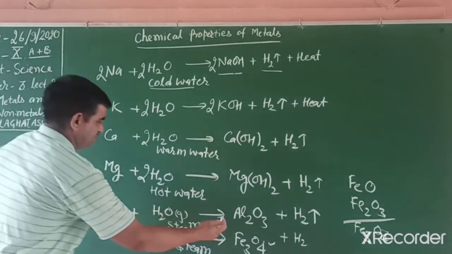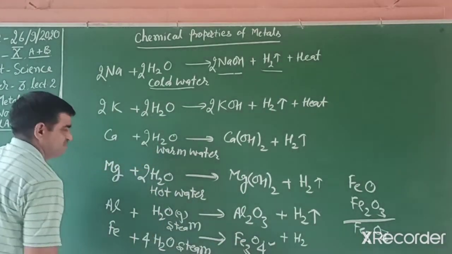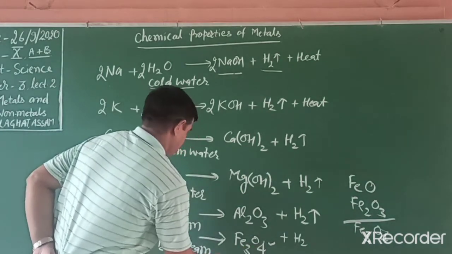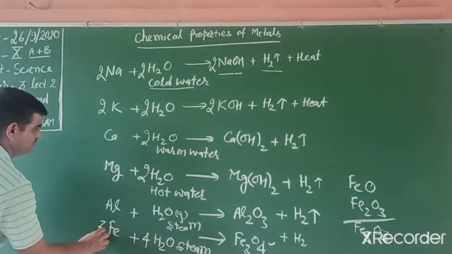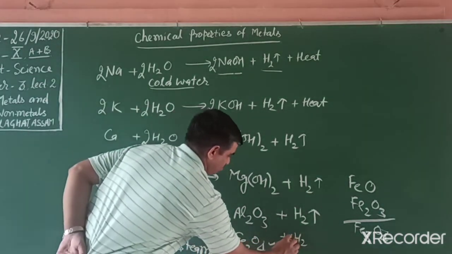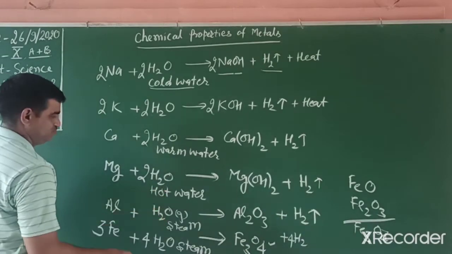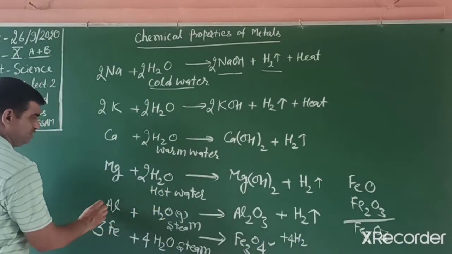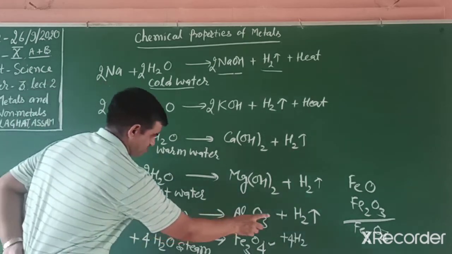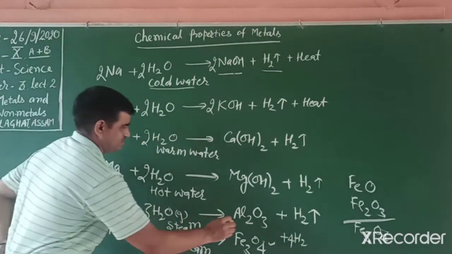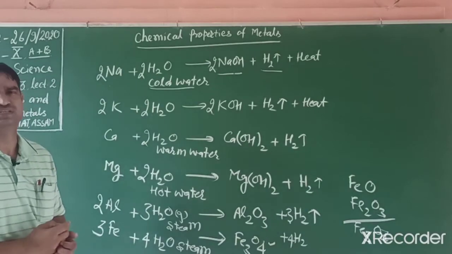Now we balance these reactions. Iron is 4, so we write 4 here. Then oxygen is balanced. Iron is 3, and for hydrogen we write 4 moles. In this way it is balanced. And for aluminium, Al2O3: 2 aluminium, 3 oxygen, so we write 3 hydrogen. In this way we can balance these reactions.